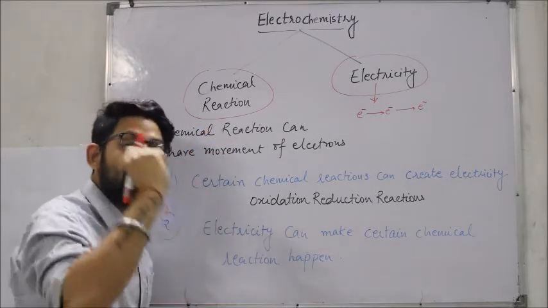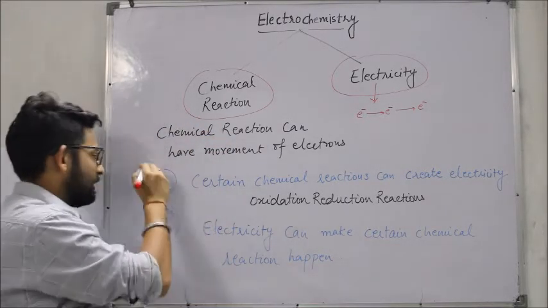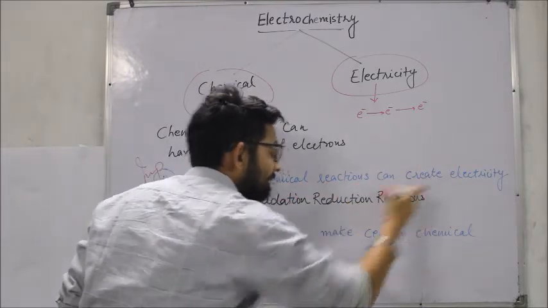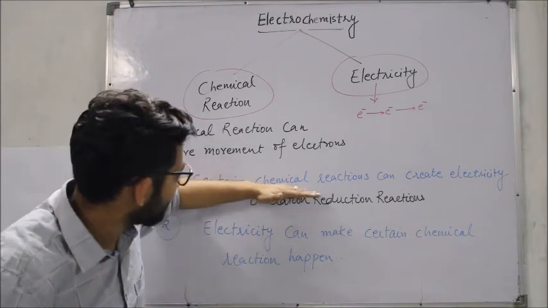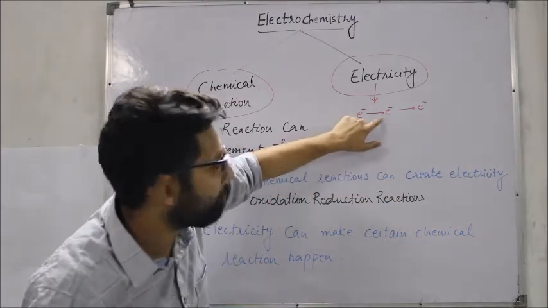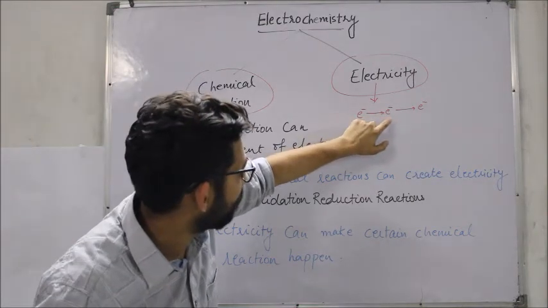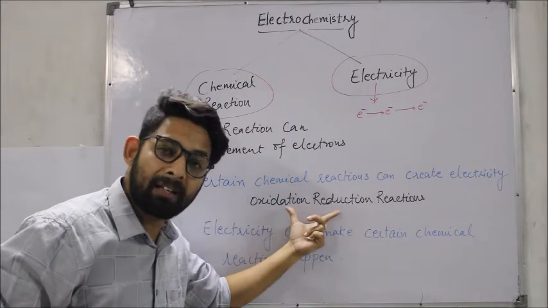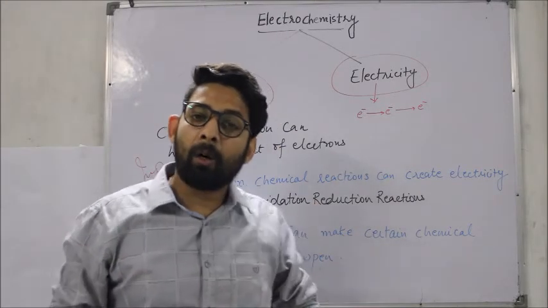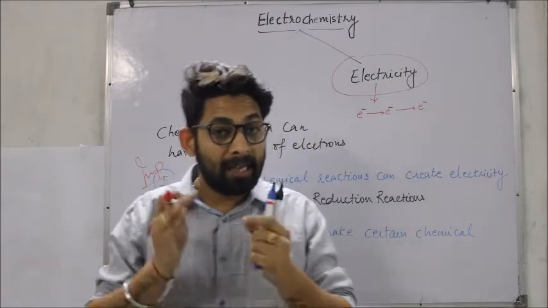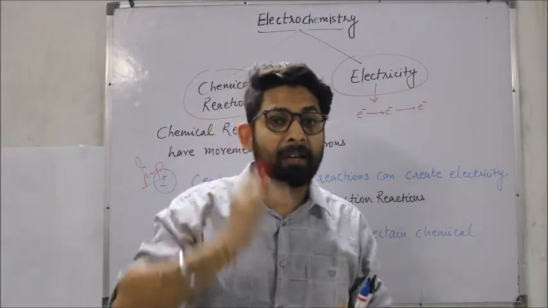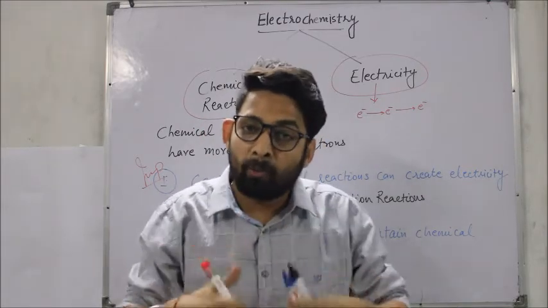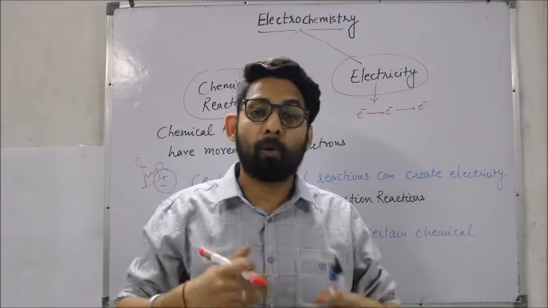Now by this we have got the very important point of the chapter, which is that certain chemical reactions can create electricity. That means, in other words, there are certain chemical reactions which can have movement of electrons, and those movement of electrons are going to give us electricity. For example, certain oxidation reduction reactions in which an element is willing to give an electron and the other element at the same time is willing to take an electron. So this movement of electrons occurs on its own. We don't have to do anything.